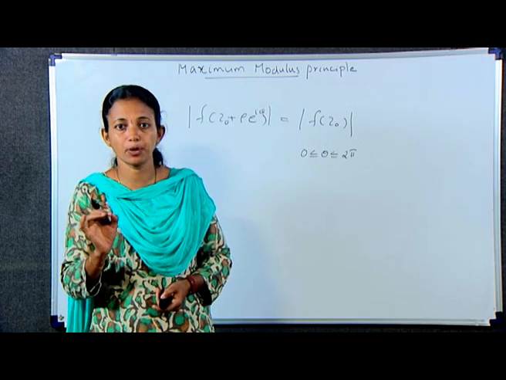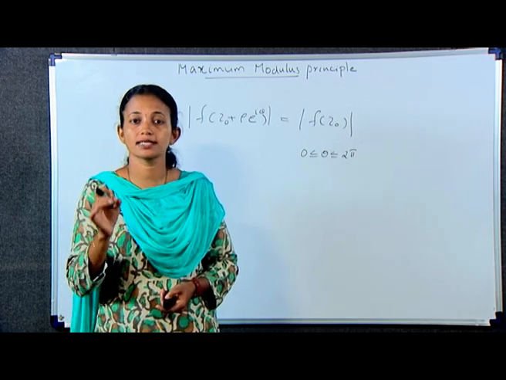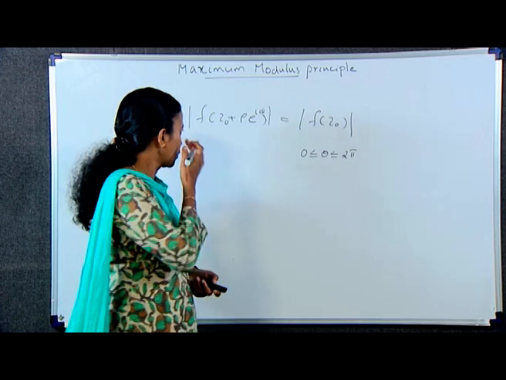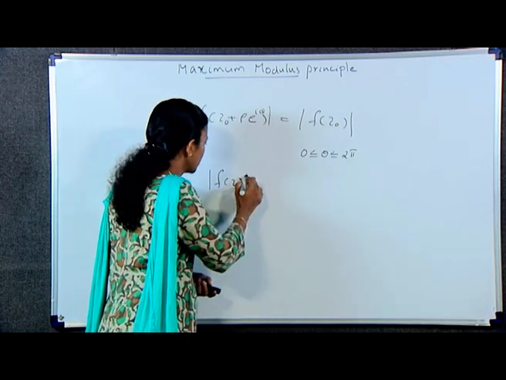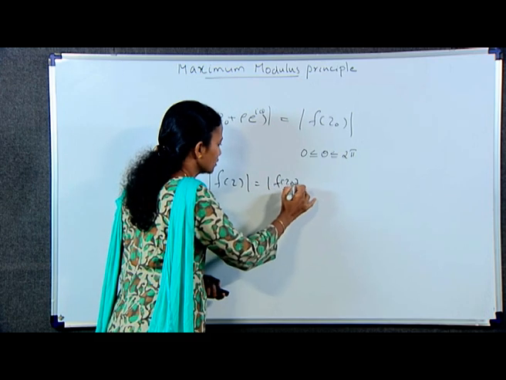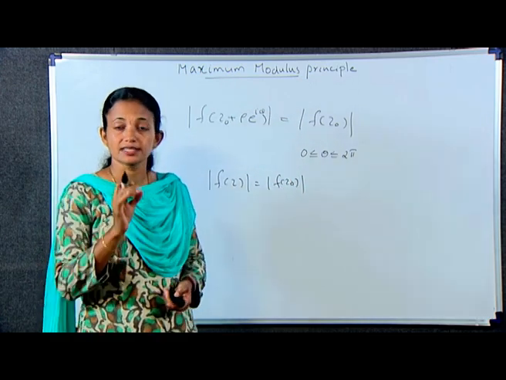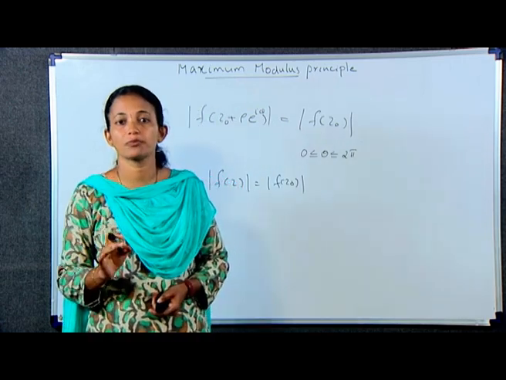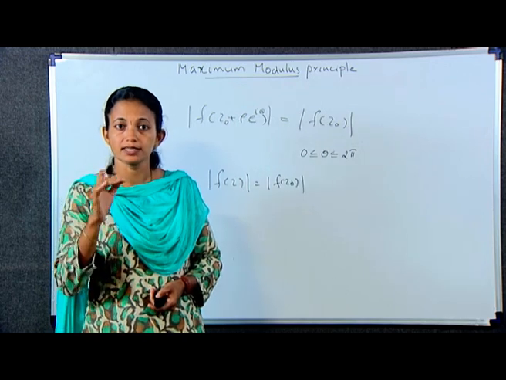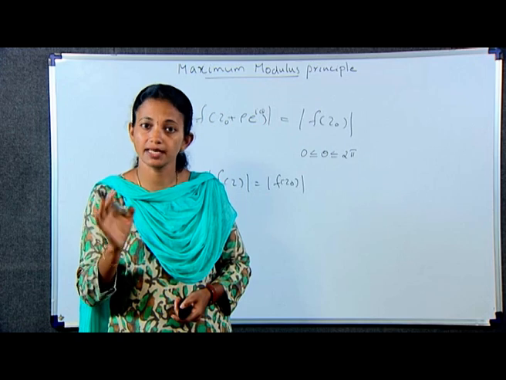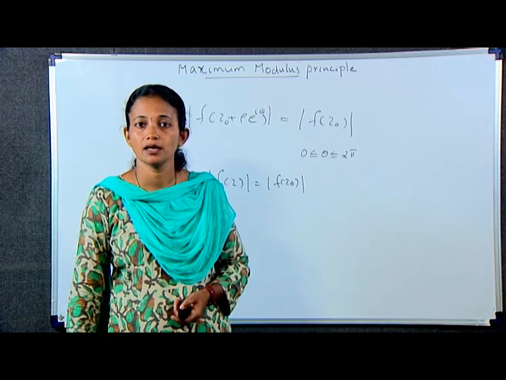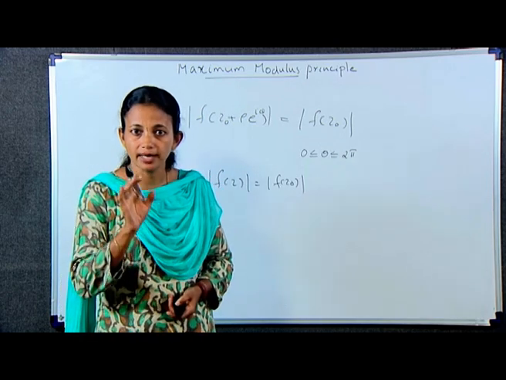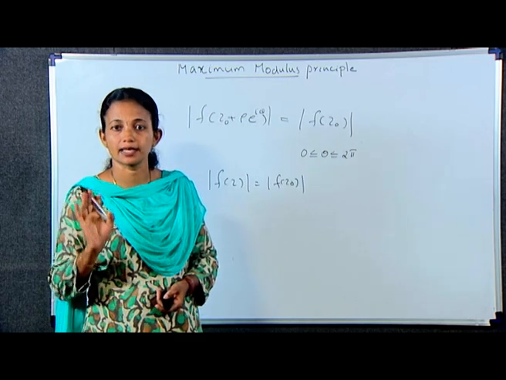Finally, since z1 is any point in the deleted neighborhood, 0 less than mod z minus z naught less than epsilon, we see that the equation, that is mod f of z is equal to mod f of z naught, is in fact satisfied by all points z lying on any circle mod z minus z naught is equal to rho, where 0 less than rho less than epsilon. Consequently, mod f of z is equal to mod f of z naught everywhere in the neighborhood mod z1 minus z naught less than epsilon.